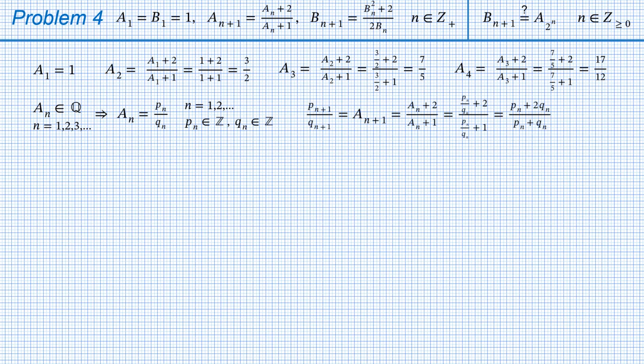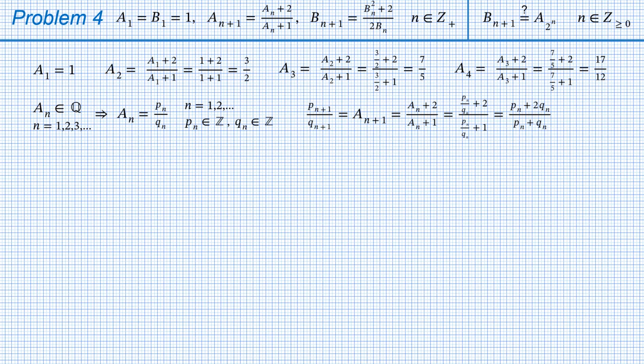So we write P sub n plus 1 over Q sub n plus 1 equals A sub n plus 1. Then we apply the recursive formula and substitute Pn over Qn for An. Multiplying numerator and denominator by Qn, we get Pn plus 2Qn in the numerator, Pn plus Qn in the denominator.